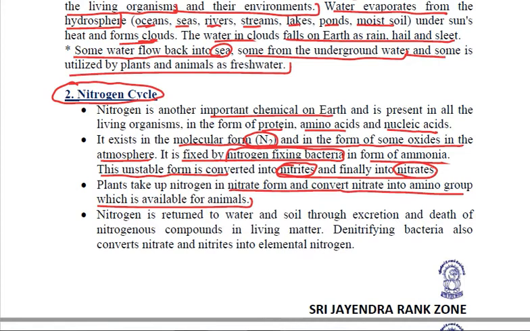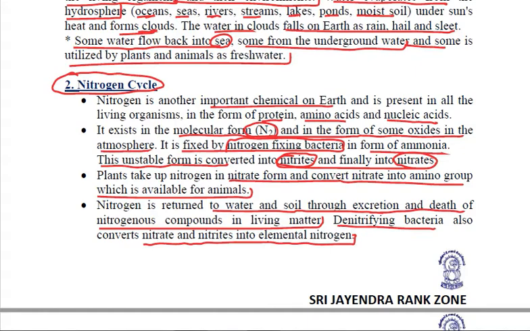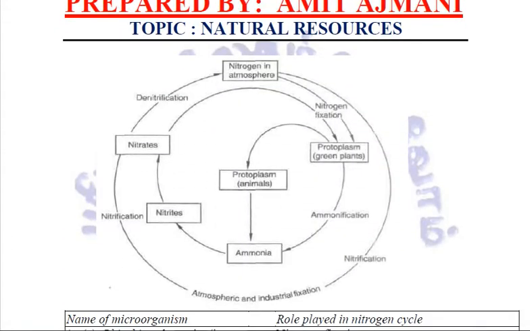How exactly is it going to be returned back? It is returned to water and soil through excretion or the death of living matter containing nitrogenous compounds. There are certain denitrifying bacteria also which convert these nitrates and nitrites into elemental nitrogen and send it back to the environment. Let us try to understand the nitrogen cycle through this diagram.